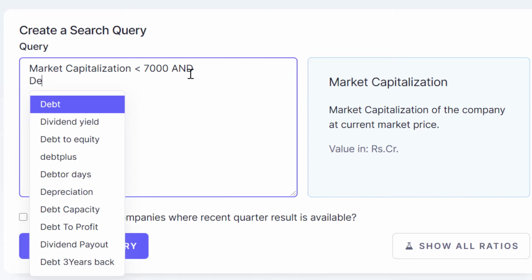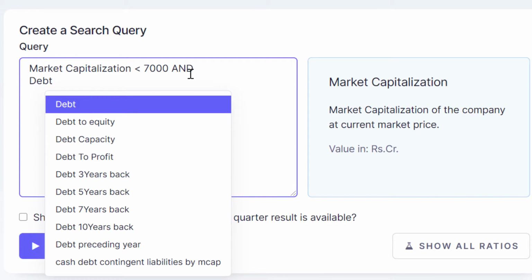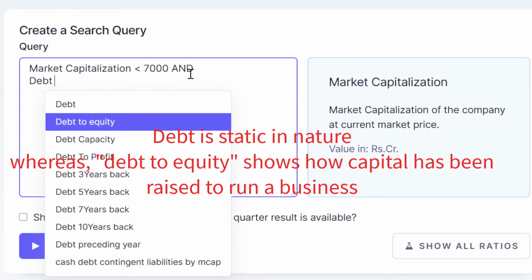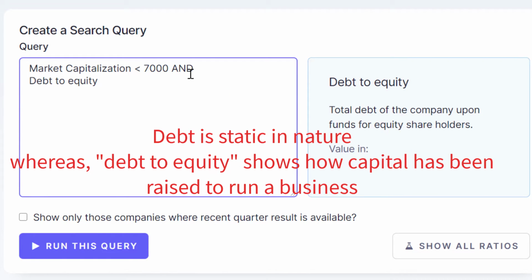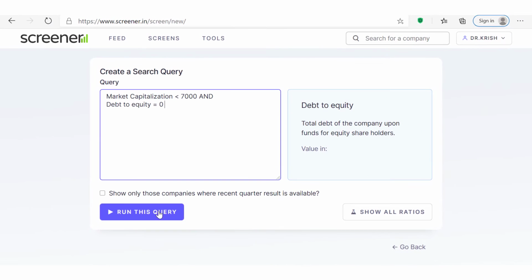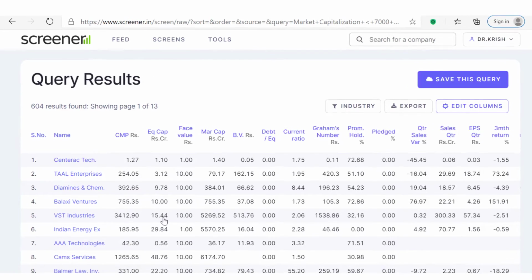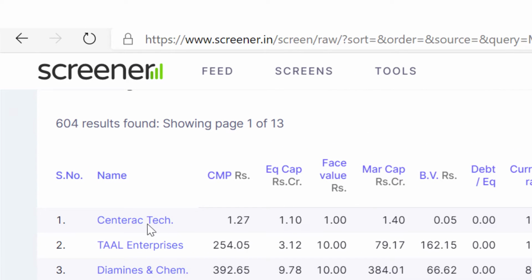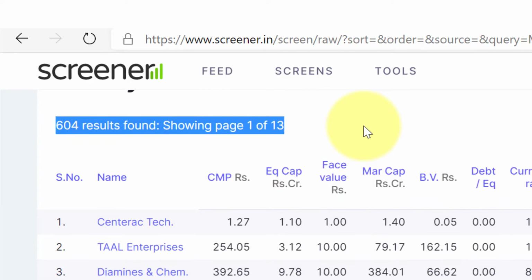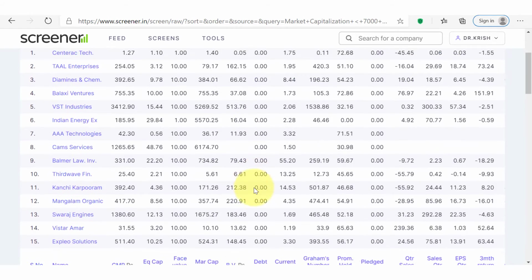And what is the debt? We can go for debt or debt to equity. I prefer debt to equity, so just keep on debt to equity equal to 0 and then run this query. You could see there are 604 companies which are debt free. Alright, you see the debt to equity is coming 0.